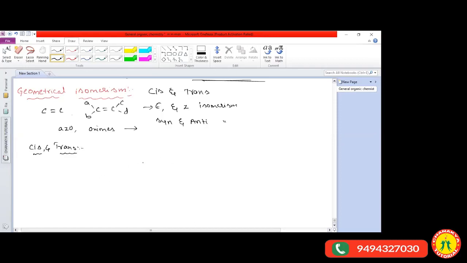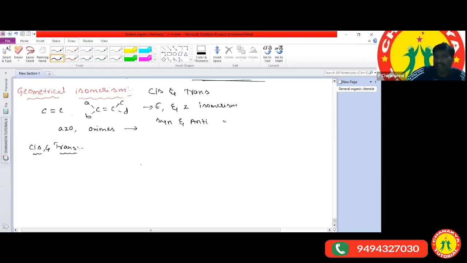Can I give some examples? Can you tell which one is cis, which one is trans, and which one exhibits geometrical isomerism? Now I'll ask some questions. C double bond C. Here the substituents are A and B. So this one is A and this one is B, and on the other carbon this is A and this is B. Now my question: I have given two structures. Which one exhibits cis and trans isomerism and which one does not?